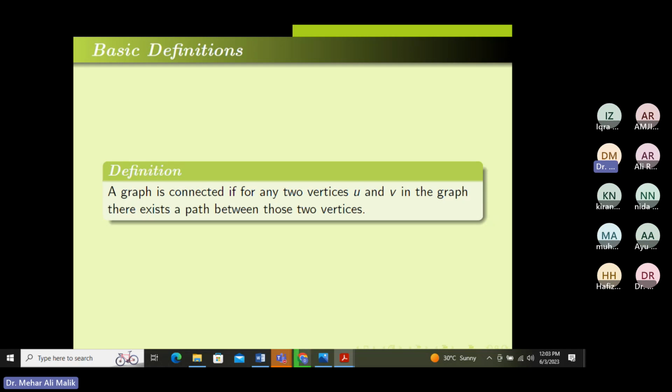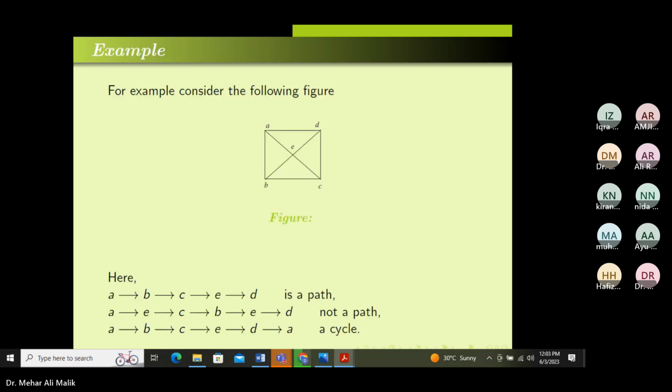Fine. So all the graphs in my talk are simple and connected. Now this is an example of a graph where you can see that A, B, C, E, D is a path because no vertex is repeated in this path, while the bottom A, E, C, B, E, D is not a path, that is a walk. Here vertex E is repeated twice. If we close this path, then we will get a cycle.